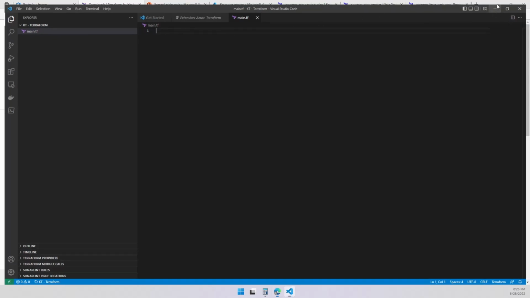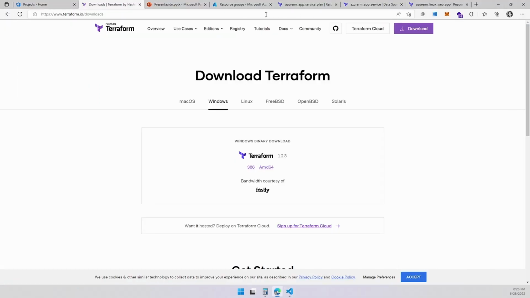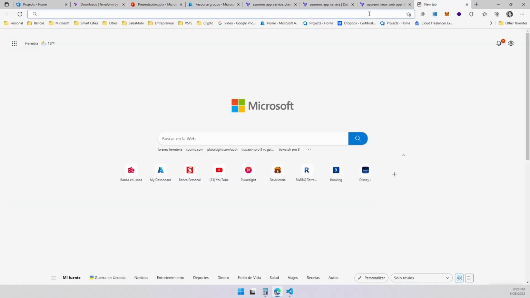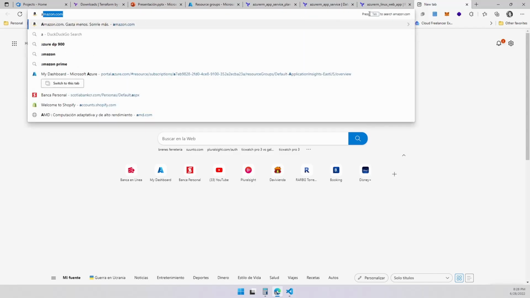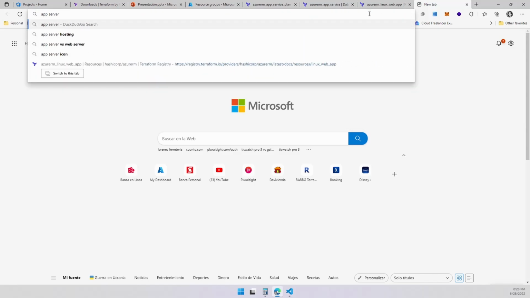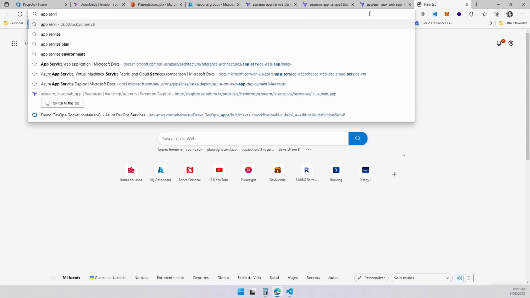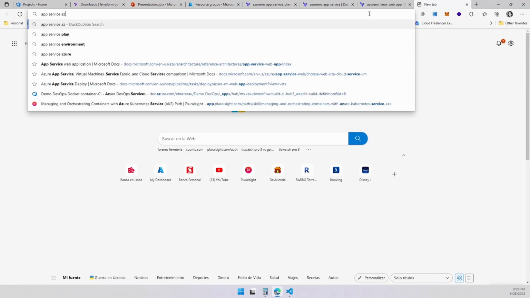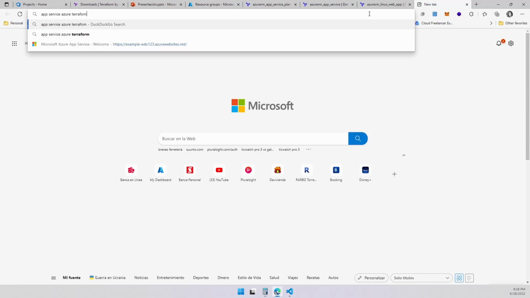So let's look on Google, or let's Google how you can do something. I want to show you something real quick. I want to create an app service. So if you go and, I want to create just a website. So let's look at it like that.